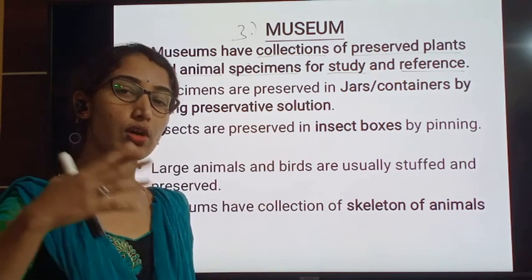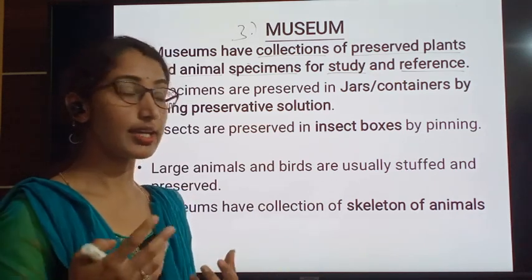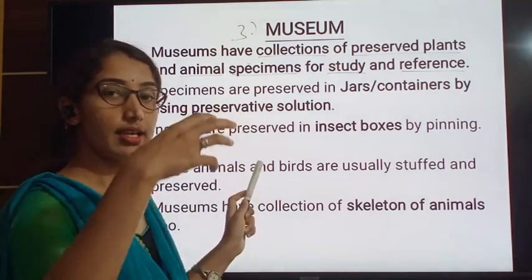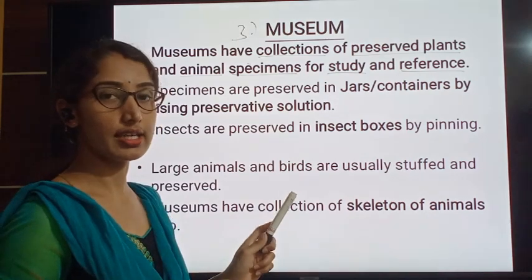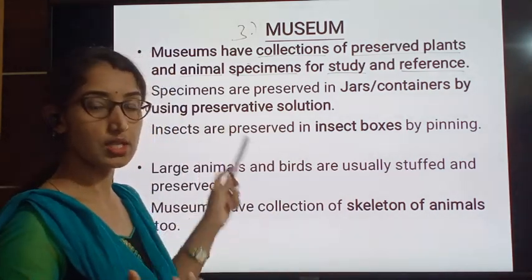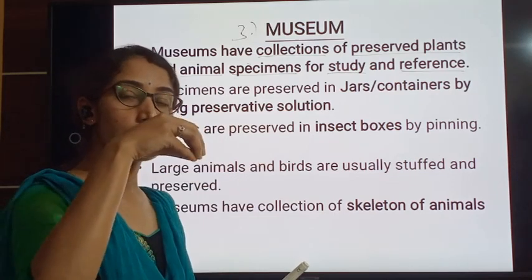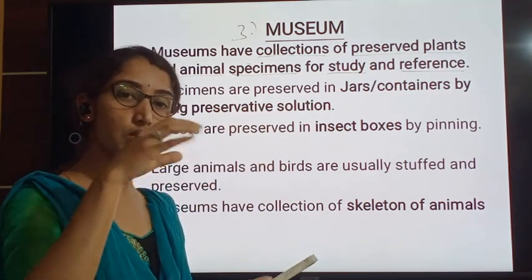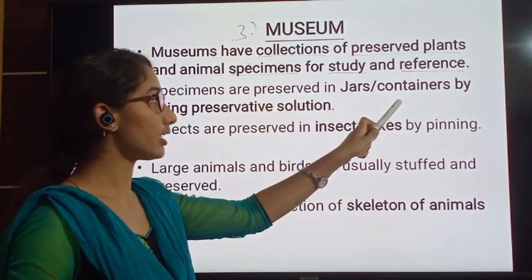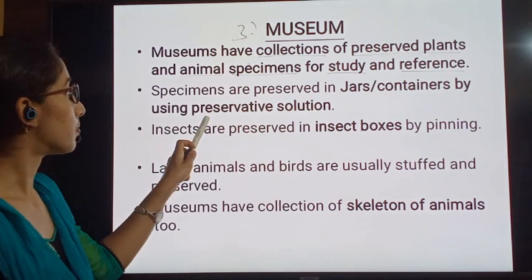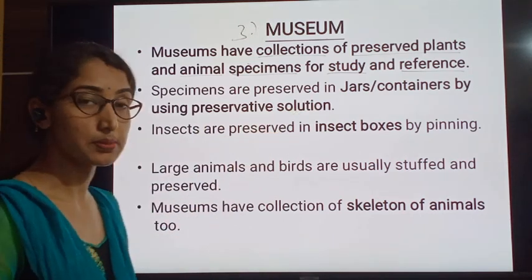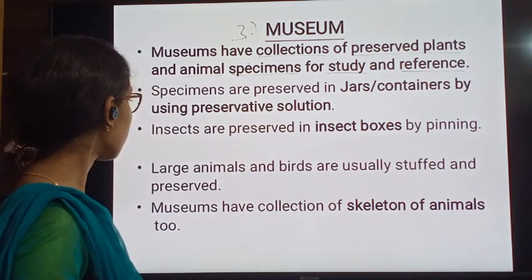It can be preserved for several years, and hence they are using many of the chemicals, and the jars or the containers are filled with that chemicals or the preservative solution, and then the specimen or the organism which is to be preserved is placed inside the jar or the containers which consist of preservative solution. This is how usually the specimens are preserved.